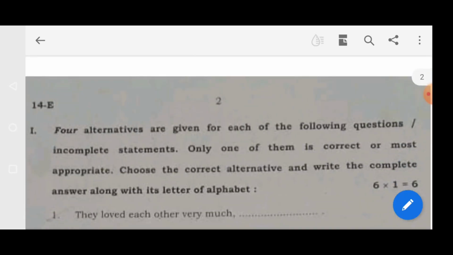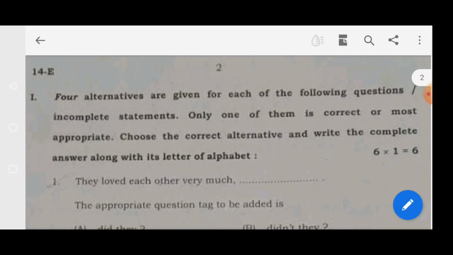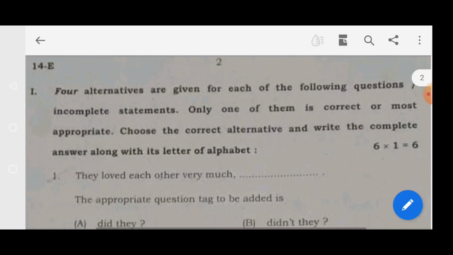Four alternatives are given for each of the following questions or incomplete statements. Only one of them is correct or most appropriate. Choose the correct alternative and write the complete answer along with its letter of alphabet. Each question carries 1 mark and a total of 6 questions are there.